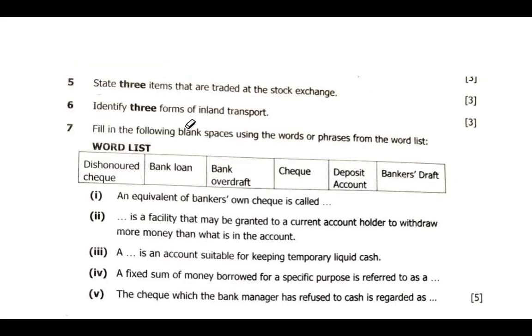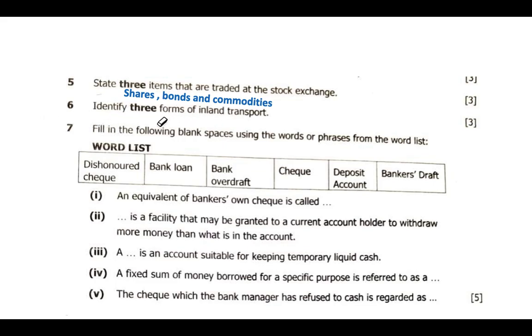We have question 5: state 3 items that are traded on the stock exchange. If you look at the stock exchange, it is the place where shares are bought and sold. So the items that can be found on the stock exchange are shares, bonds, and commodities. So these are the 3 items that can be traded on the stock exchange. Then we have question 6.